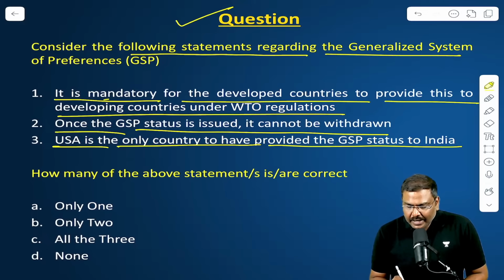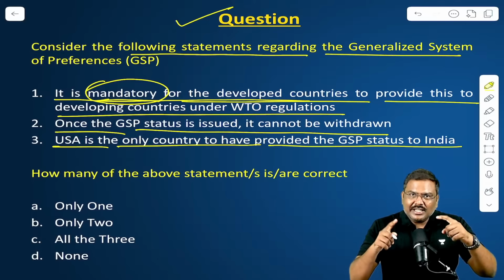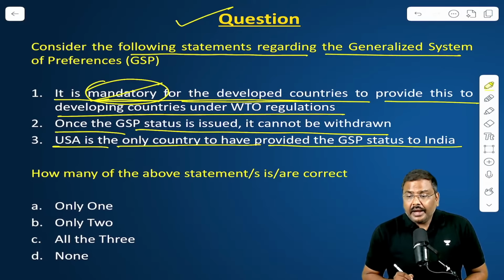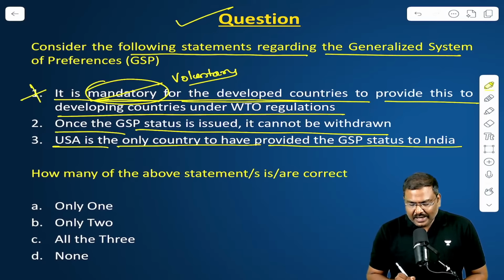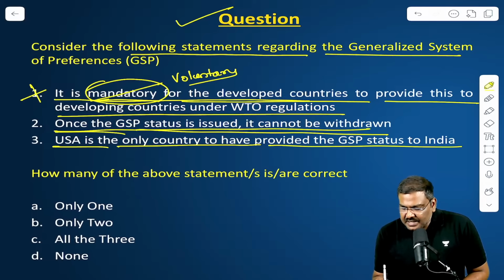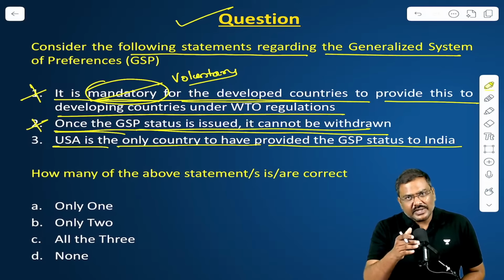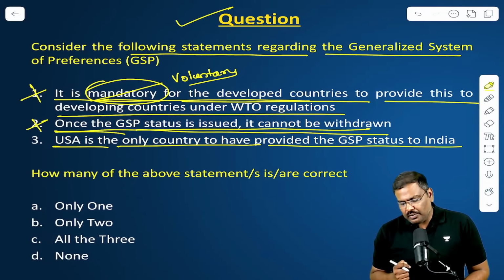Let's start. It is mandatory for the developed countries. Underline the term mandatory. Is it mandatory for the developed countries under WTO to provide the GSP status? No. It is voluntary. Please remember, it is voluntary, not mandatory. First one, incorrect. Once the GSP status is issued, it cannot be withdrawn. The best example is USA and India. USA has withdrawn the GSP status given to India.